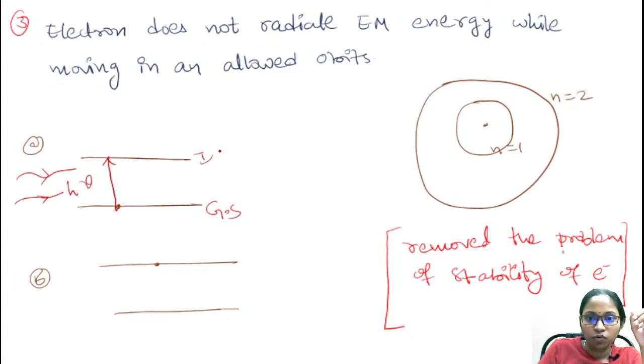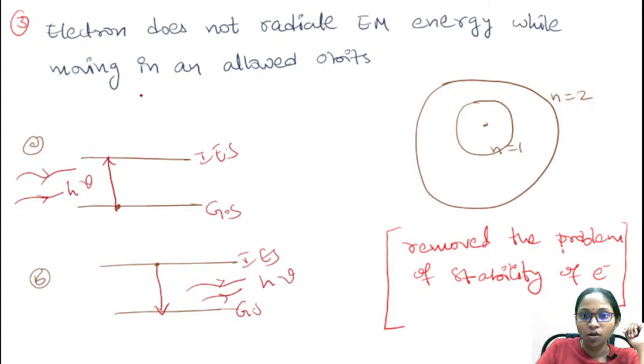If the electron moves to the first excited state, then only will you observe the absorption spectrum. And whenever the electron moves back to the ground state, it will emit radiation of energy h nu. So whenever an electron transition takes place, only then does it radiate energy, otherwise it won't radiate any energy.